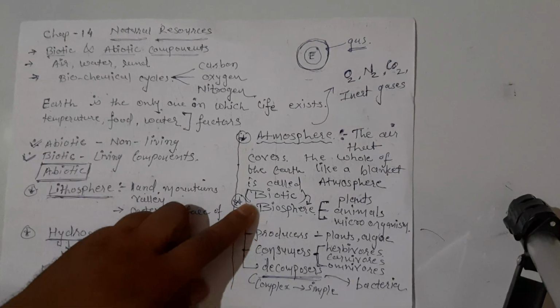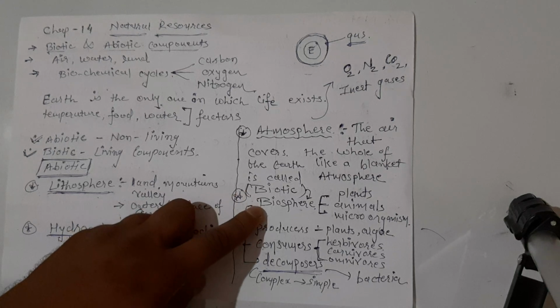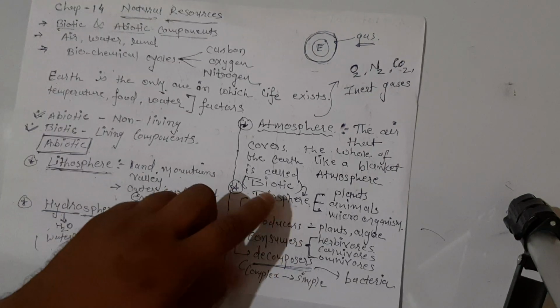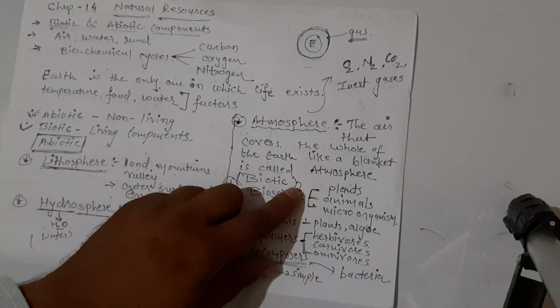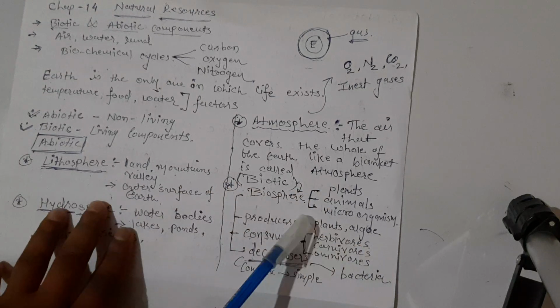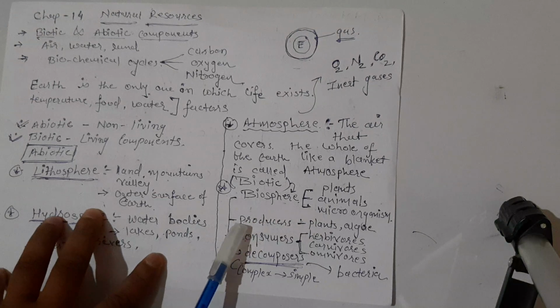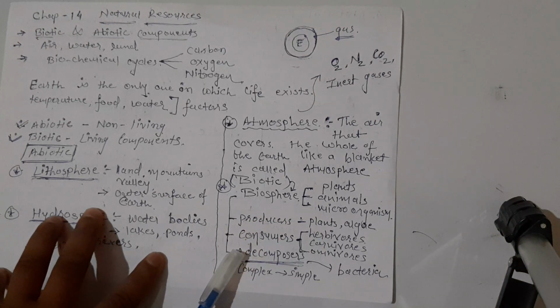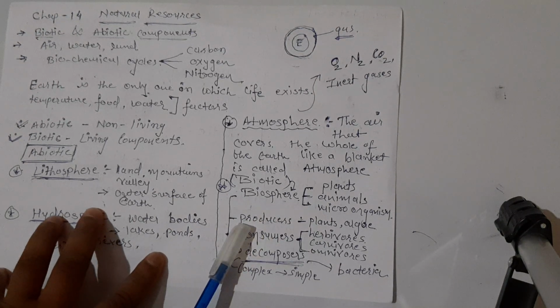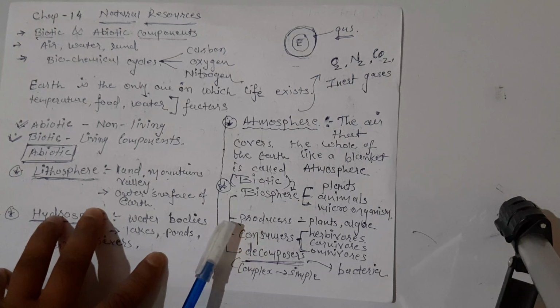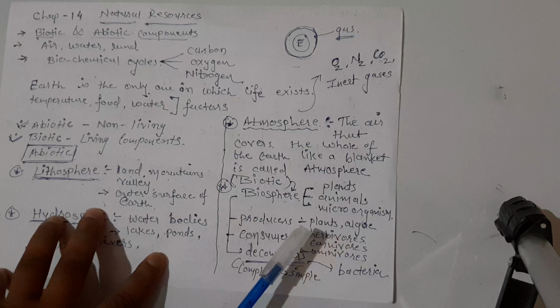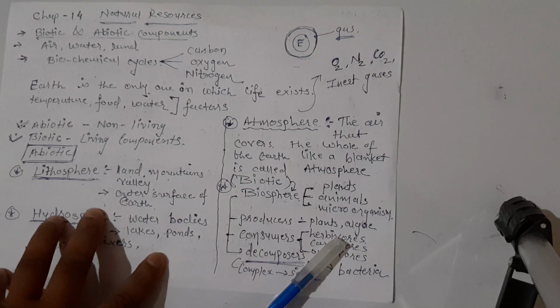And in biotic component we will have biosphere, right? In biosphere we can have plants, animals, and different types of microorganisms, right? We can also classify it like this: producers, consumers, and decomposers. Producers means the organisms which produce their food by themselves, so they will be our producers, means plants and algae will be there.